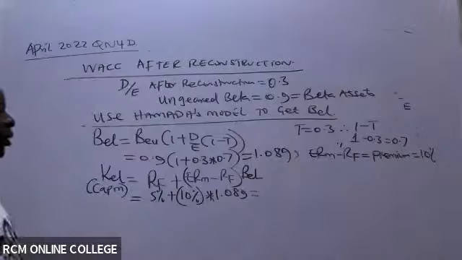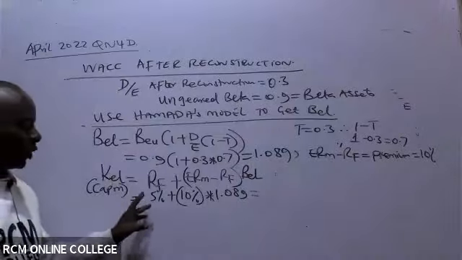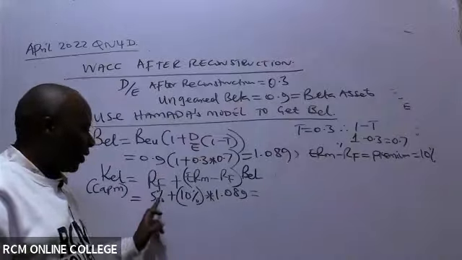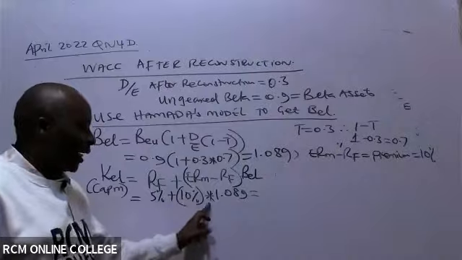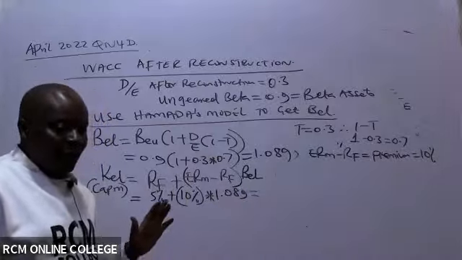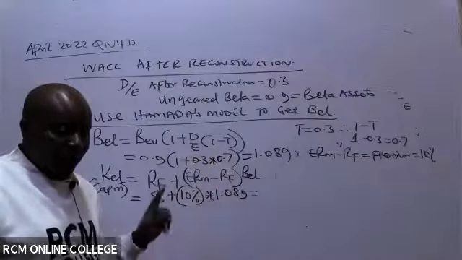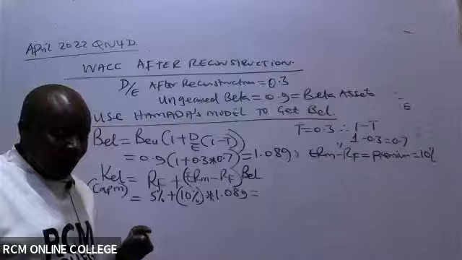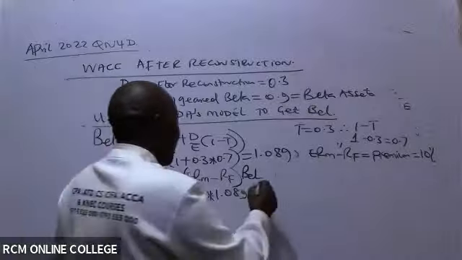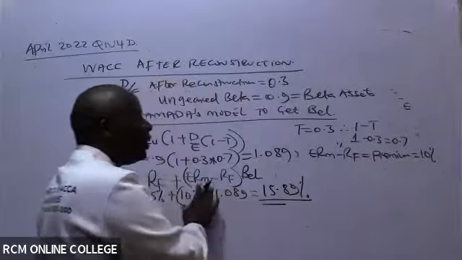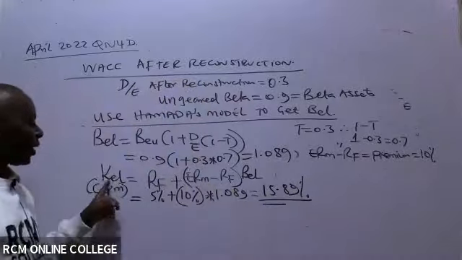Please use your calculator: say 5 plus 10 times 1.089, and then say equals after you've finished everything. They are getting 15.89.